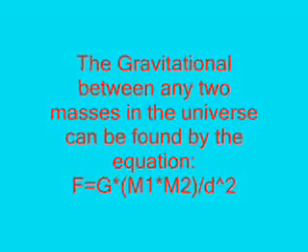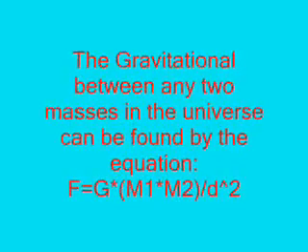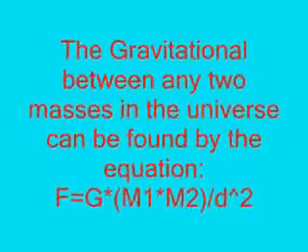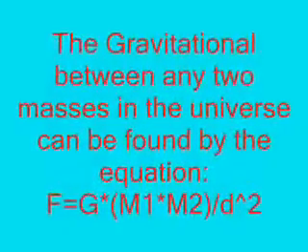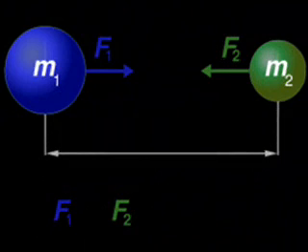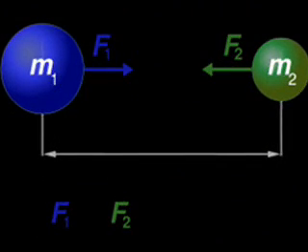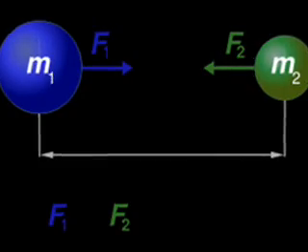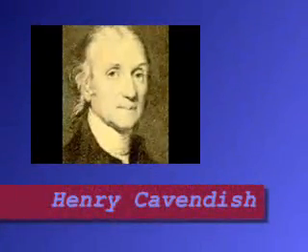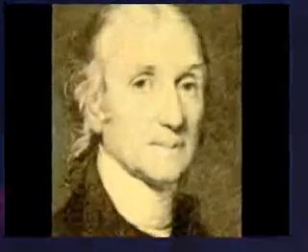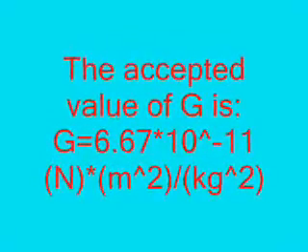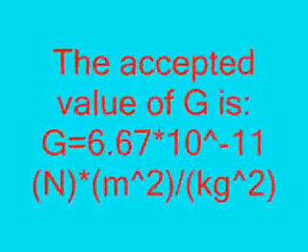The gravitational force between any two masses in the universe can be found by the equation F equals G times m1 times m2 over r squared. In the equation above, m1 and m2 are the masses of the two particles, r is the distance between them, and G is a universal constant, which must be measured experimentally and has the same numerical value for all objects. In 1798, Henry Cavendish confirmed the law of universal gravitation and determined G as well. The accepted value of G is equal to 6.67 times 10 raised to negative 11 newton meter squared per kilogram squared.